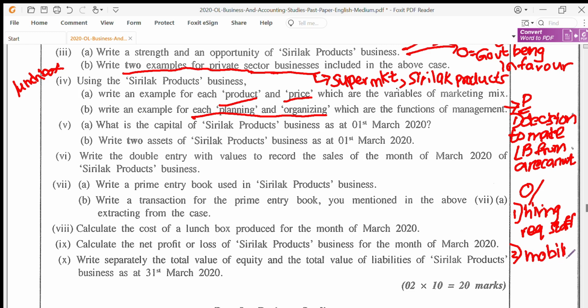What do you mean by mobilize? To collect the required capital to do the business. So again, those 2 are examples for organizing. The main example for planning is the decision made by Siri and Lakshmini to enter into the business of making lunch boxes out of arecanut leaves.